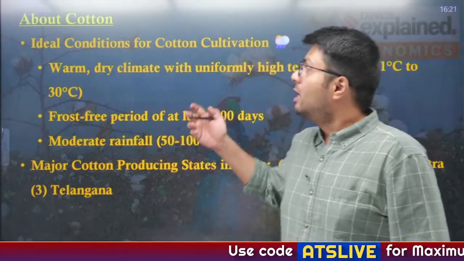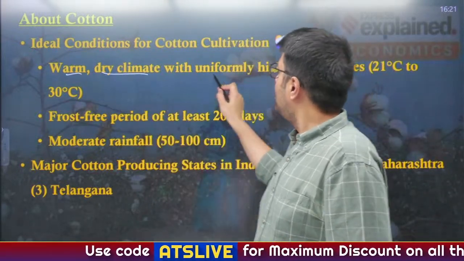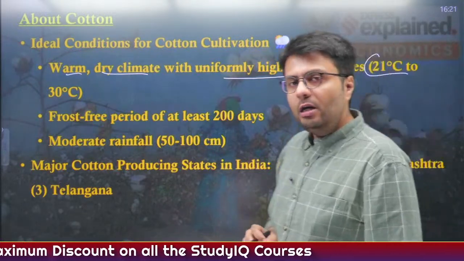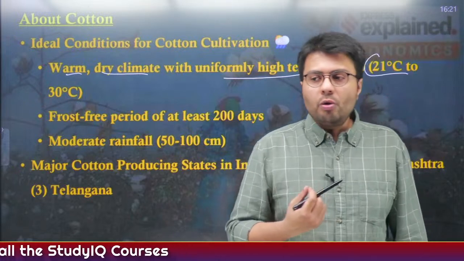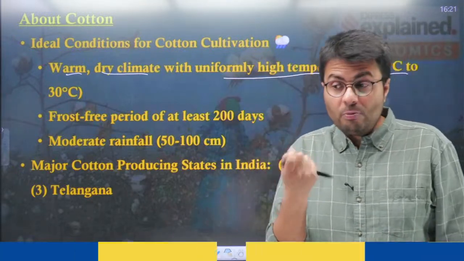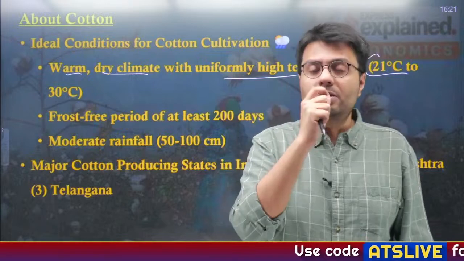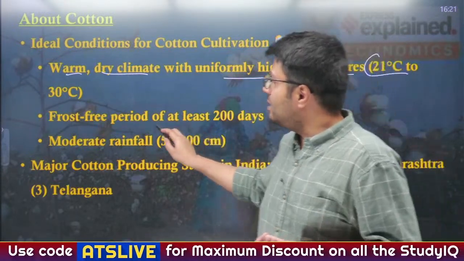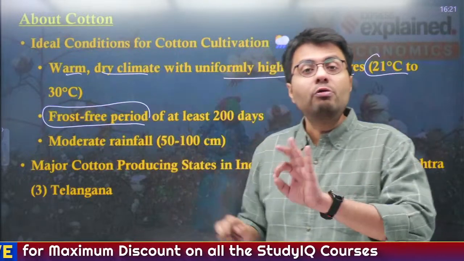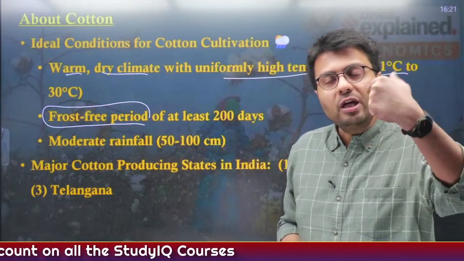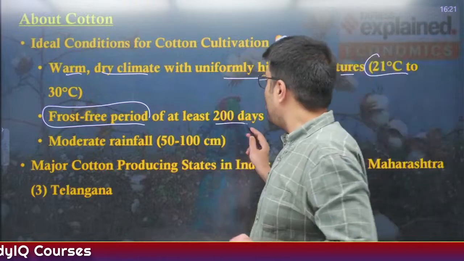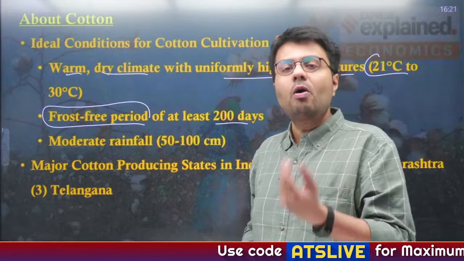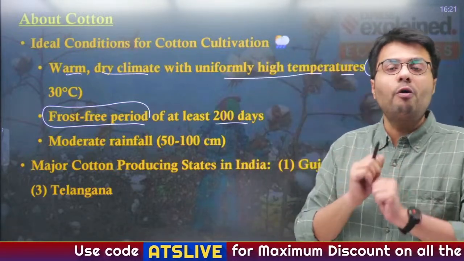Now, what you have to remember from your exams perspective is the climatic conditions required to grow cotton. Cotton requires a warm, dry climate with uniformly high temperatures, around 21 to 30 degrees centigrade. The most important use of cotton is getting fibers out of that crop. So you understand, fibers or any such item has to be dry in nature. That is why cotton also requires a large frost free period, because frost is injurious to the health of the cotton crop. Therefore, it requires at least 200 frost free days, so that the cotton crop which has been cultivated is free from moisture.